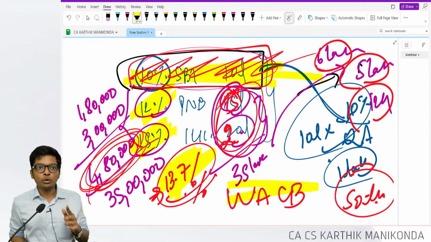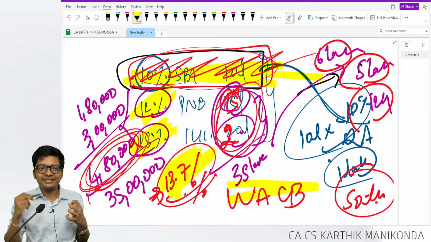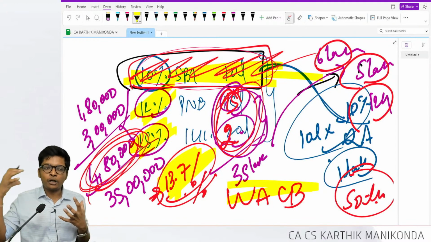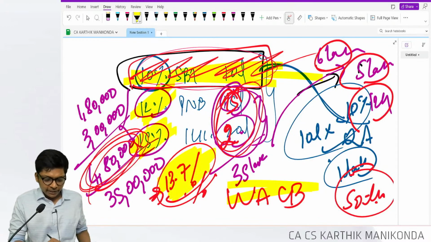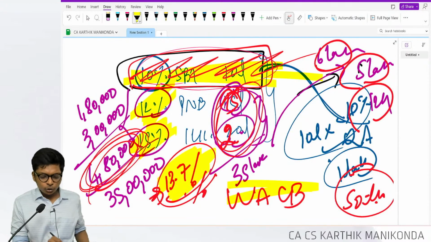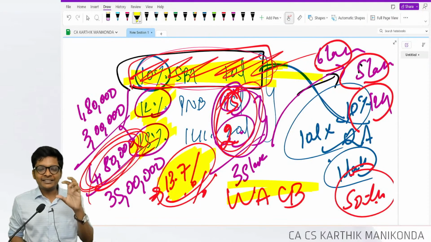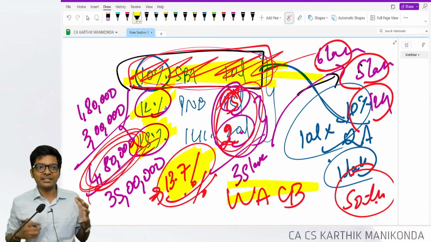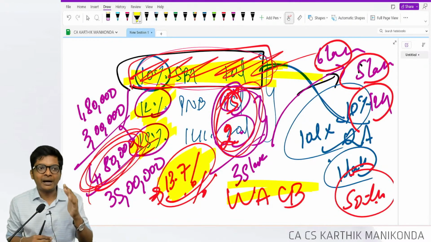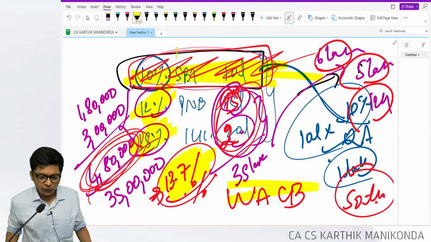So what are the checks you have to do in exam? The total interest payable should be equal to or less than what is capitalized. Capitalized amount cannot exceed it. Weighted average cost of borrowing should be between these rates. First use specific loan. If there is an advance or purchase of truck, give an assumption. These are the areas where students lose marks. Examiner comments. Are you following, guys?